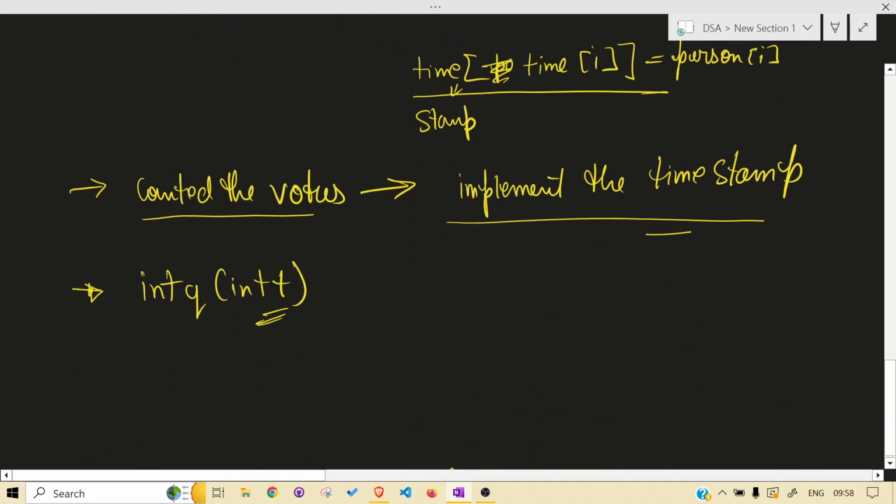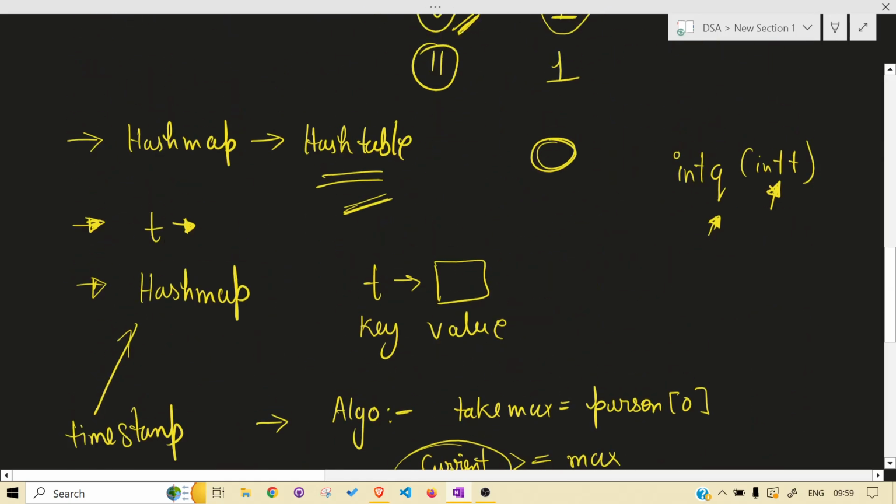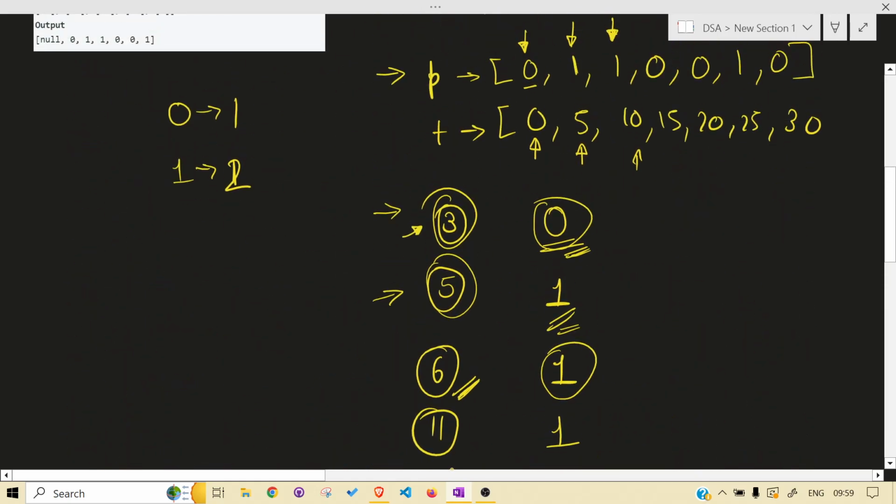So we are always searching this t. If this t is present, return whichever candidate is present at that particular time. And if not, what do we do? Let's take 6. 6 is present nowhere, but what we did over here is we returned 1.